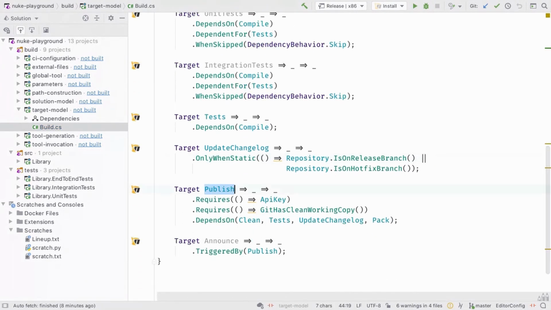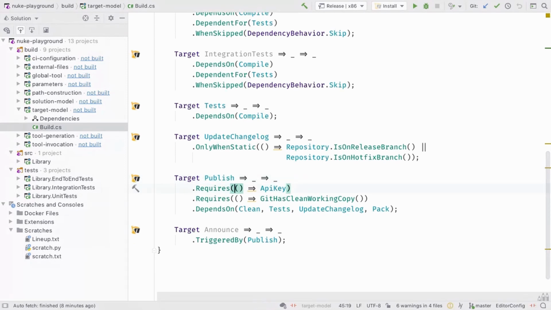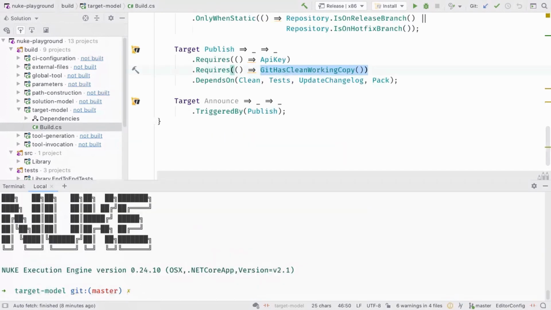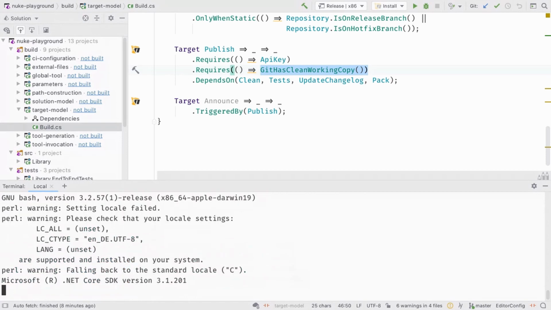What's very interesting is also the publish target, because right here we can define something like that the publish target requires that we pass the API key, or that it requires Git to have a clean working copy. So if I actually never tried it, but if we invoke publish, for instance, let's try this.